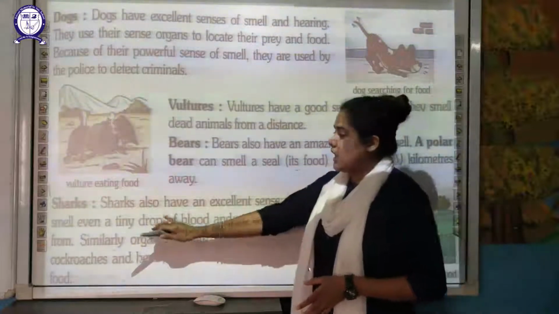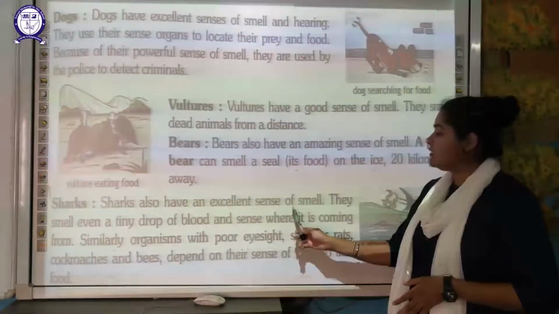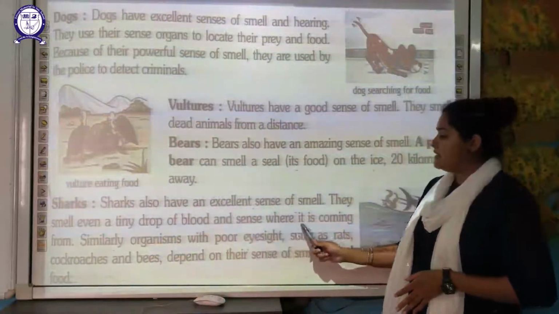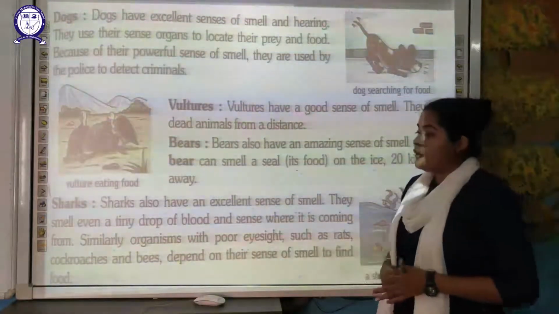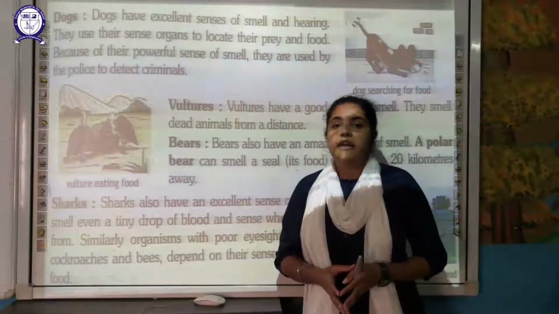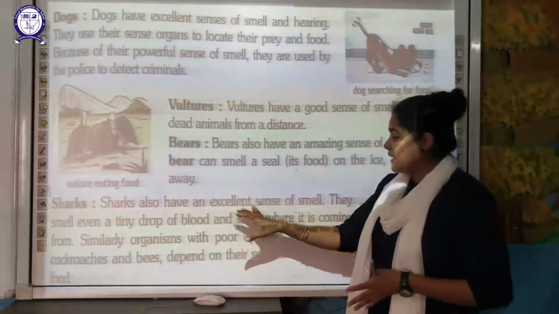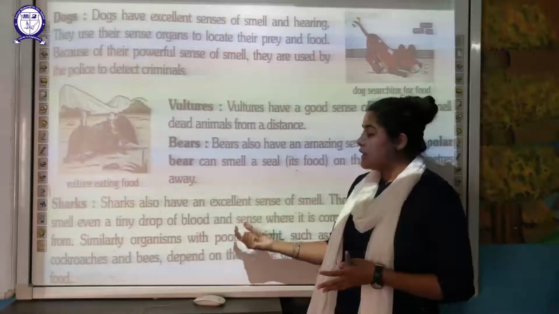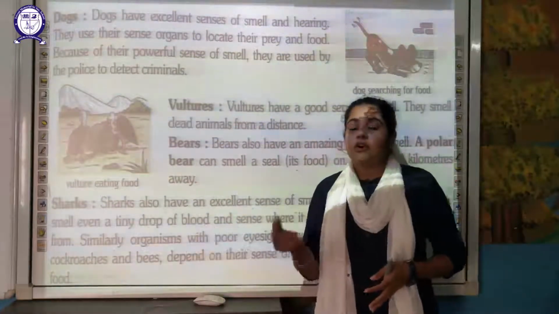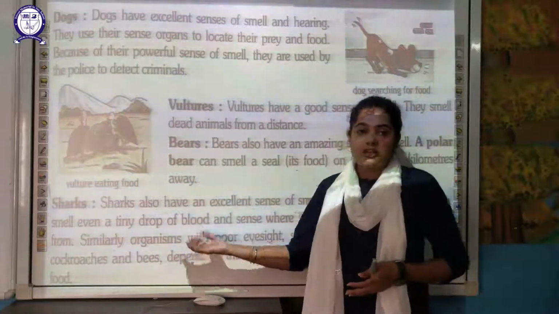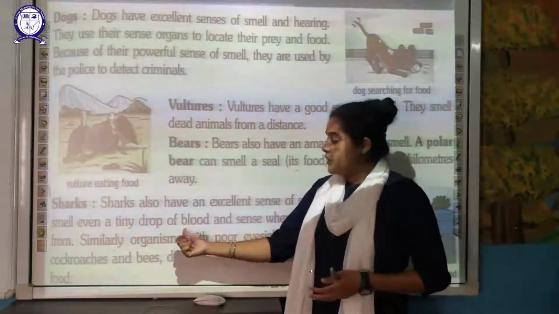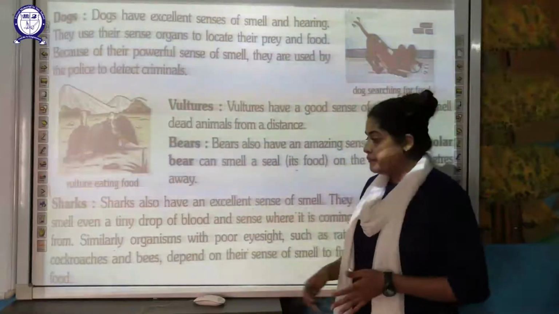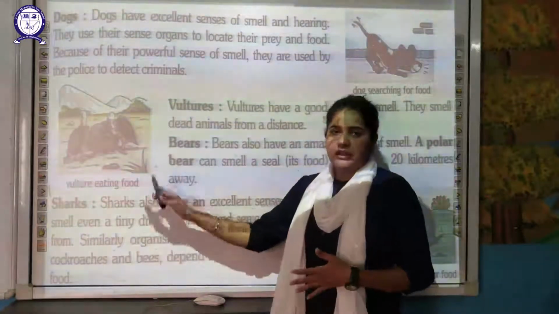Next is your sharks. Sharks also have an excellent sense of smell. They smell even a tiny drop of blood and sense where it is coming from. They can even make out that a single tiny drop of blood has reached that water body, and they can sense from which direction it is coming. Similarly, these are the various examples.